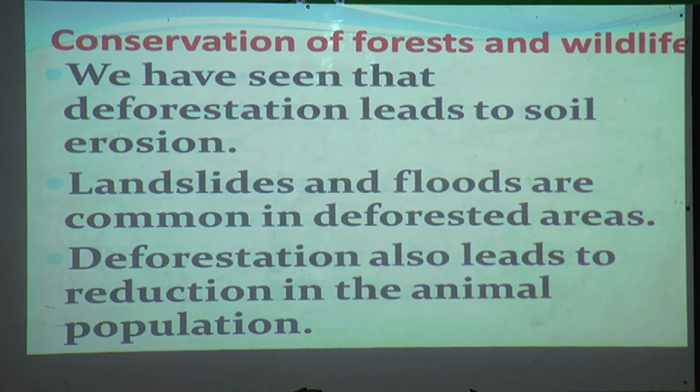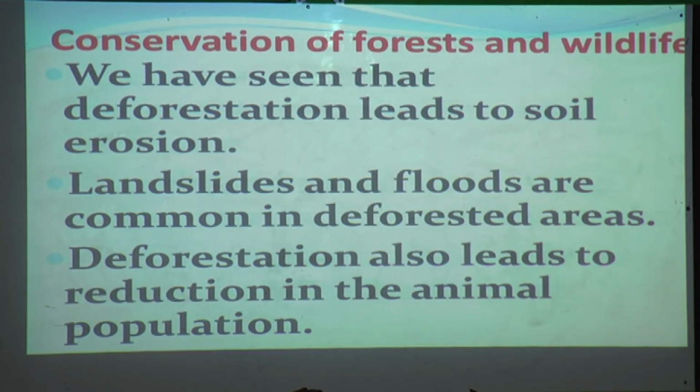Landslides and floods are common in deforested areas. In which areas are they very common? Where there is no forest and there are no trees.